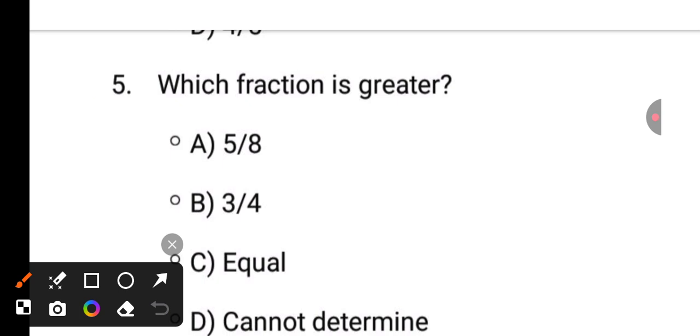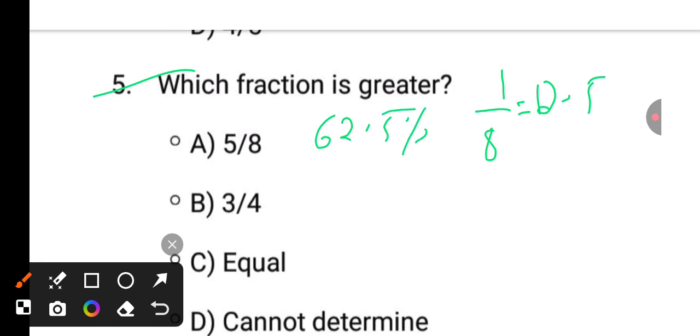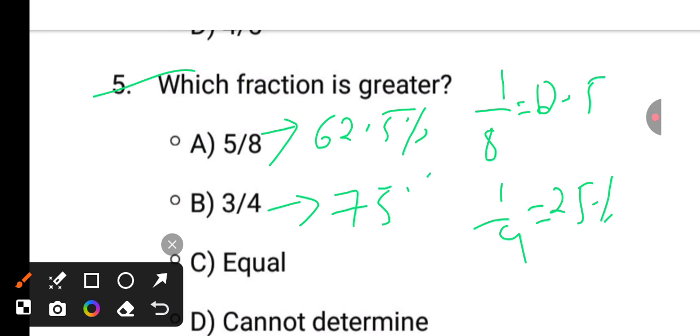Next, 5 by 8, 3 by 4. Okay, which one is greater? See here, 1 by 8, we know 1 by 8 equals to 12.5%. Here 5 by 8 is there. It is 62.5%. Okay, 5 by 8 value is 62.5%. Again we know 1 by 4 equals to 25%. Here is 3 by 4. It is 75%. Which one is greater? That is 3 by 4.